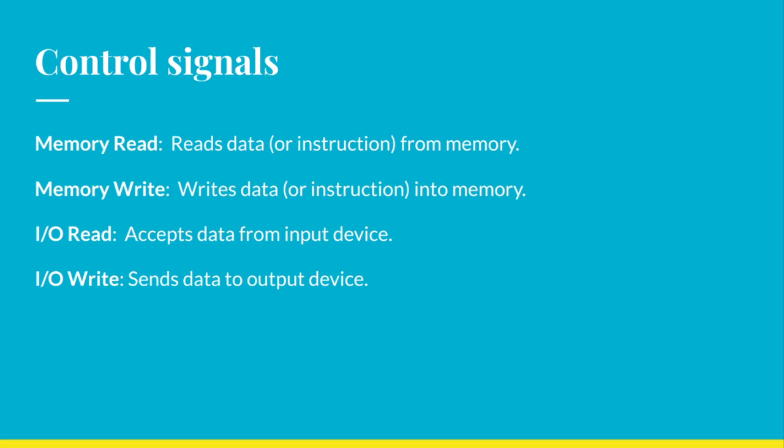Then we have memory write, that is we write data into the memory. Then we have IO read. It accepts data from the input device, which can be a keyboard or a mouse. Then IO write, that is it sends data to the output device, for example a projector or a monitor.